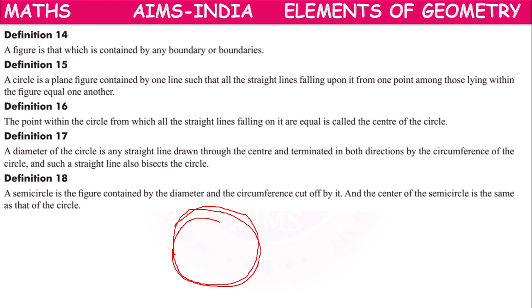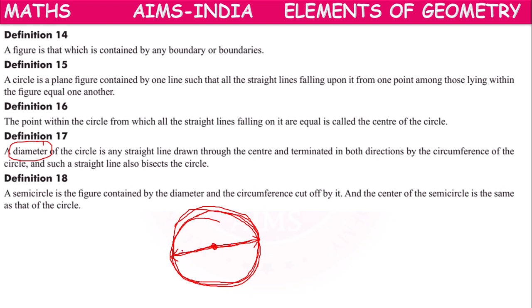Suppose this is the center, any straight line drawn through the center and terminated in both directions by the circumference of the circle is called a diameter.